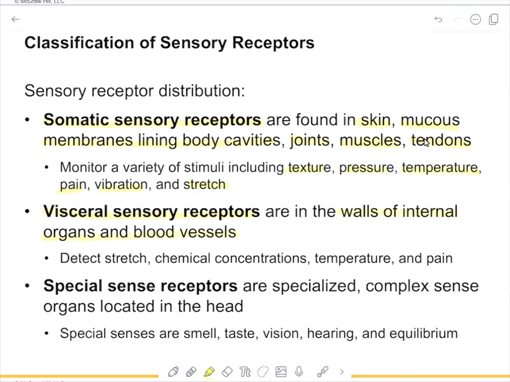So they detect stimuli like stretch, chemicals, temperature, or pain. And another group is the special sense receptors, which are more specialized, complex sense organs located in the head. And these are associated with smell, taste, vision, hearing, and equilibrium.